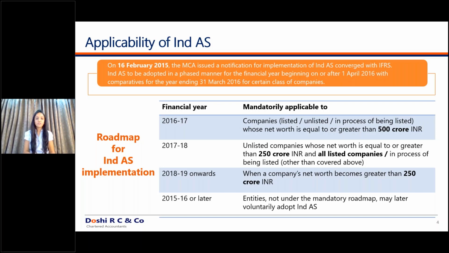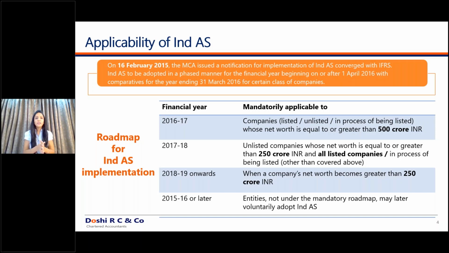Irrespective of your net worth criteria, you have to apply Ind AS if you are a listed company. Or if your net worth is above 250 crores, then you fall under phase 2. That is, your first Ind AS financial statements are to be published for the financial year 2017-18.